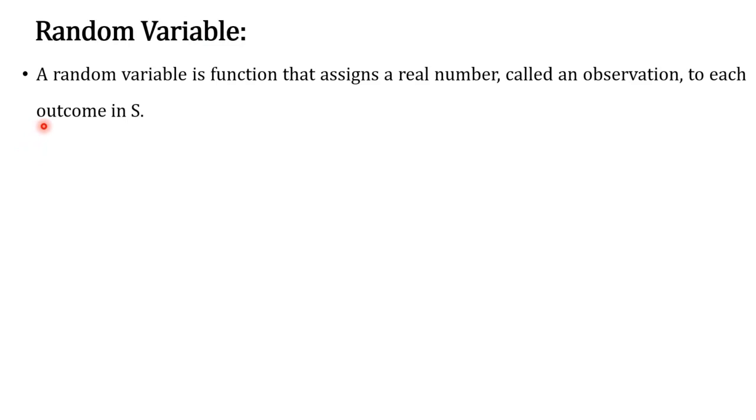What is an outcome here? Tossing a coin, outcomes are head and tail. Throwing a dice, what are outcomes? Numbers from 1 to 6. Right? So they are called outcomes. Assigning a real number to each outcome is called a random variable here.